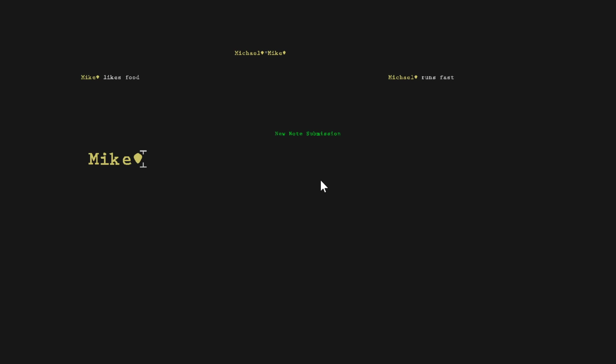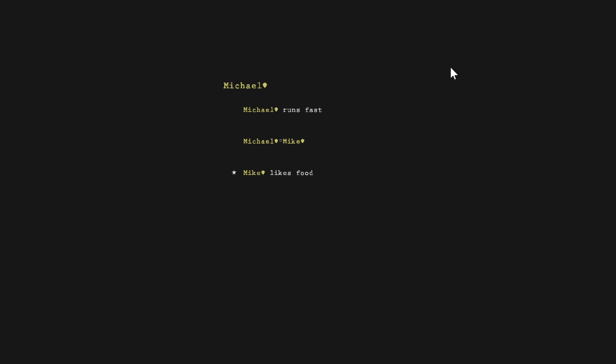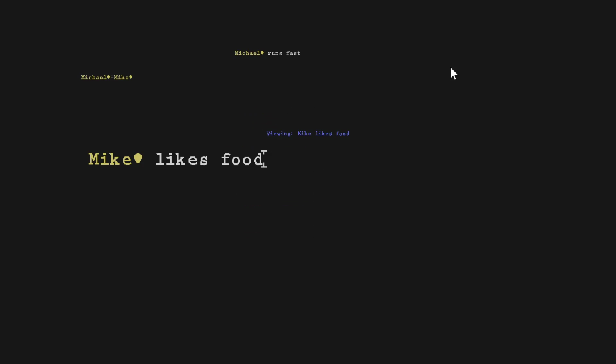If I use Control Q, W, or E when this new note is green, it won't actually save what I have typed here. So if I type Mike is young, but I didn't hit enter, then if I navigate somewhere else to one of these other ones or hit escape, it won't be saved. So you can see it doesn't show up here. And if I hit Control L to list all, it's not there either. There are a few more. Well, okay, so let's keep going.